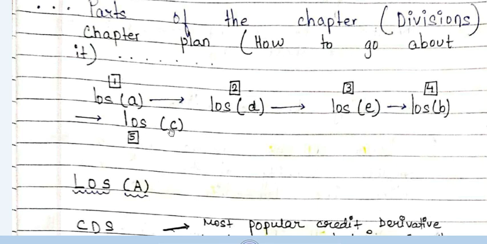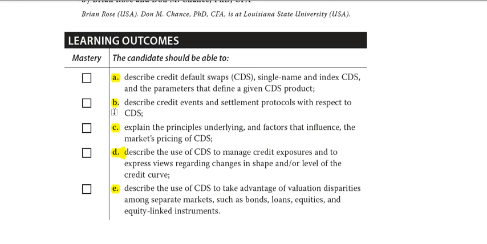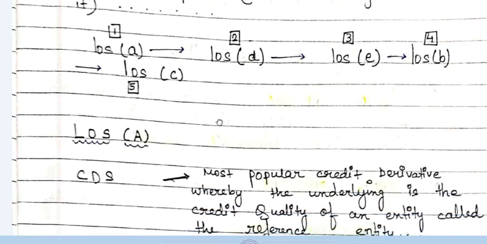You can also note down the plan of the chapter so that there is no aloofness when we go ahead with the chapter. Now let's start with the chapter. LOS A: describe a credit default swap, single name and index CDS, and the parameters that define a given CDS product. Now I just want you to look at this diagram.